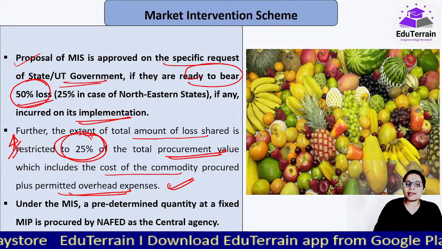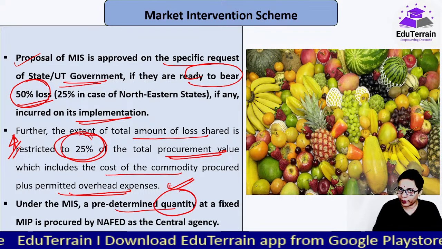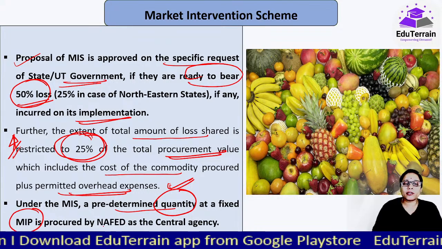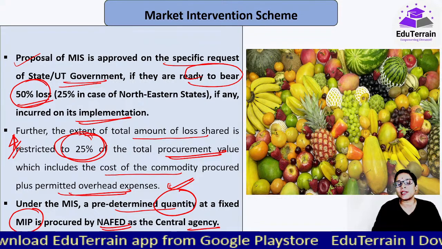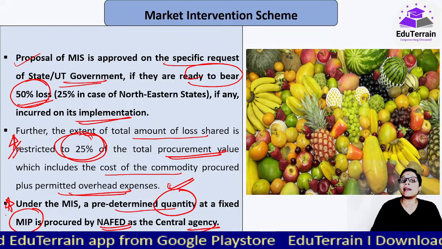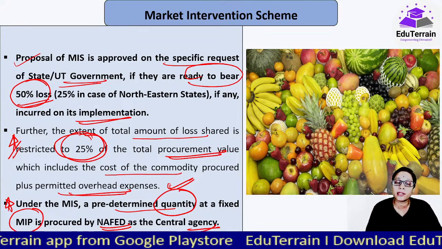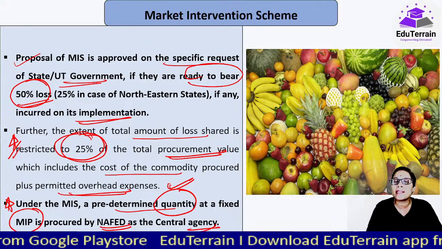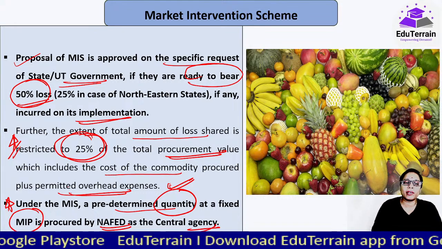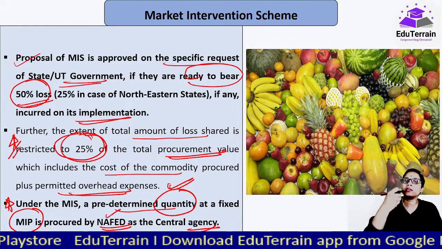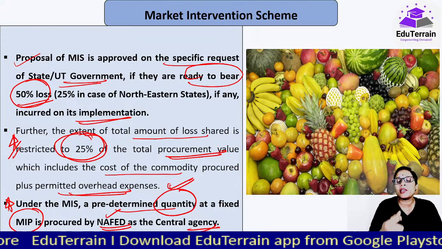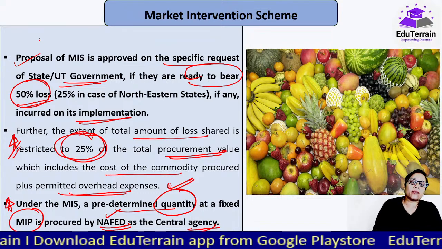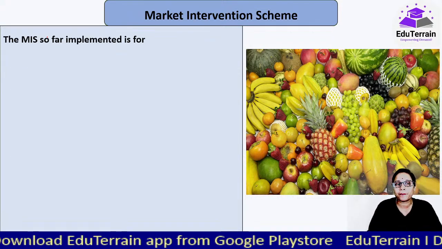And under this MIS, a predetermined quantity at a fixed MIP, market intervention price, is procured by NABARD as the central agency. Important. Which is that central agency that is involved? Who is going to fix that price? Who is going to fix that quantity? All that would be done by NABARD under the purview of the Ministry of Agriculture and Farmers Welfare only. Okay, important. The Market Intervention Scheme is very important.